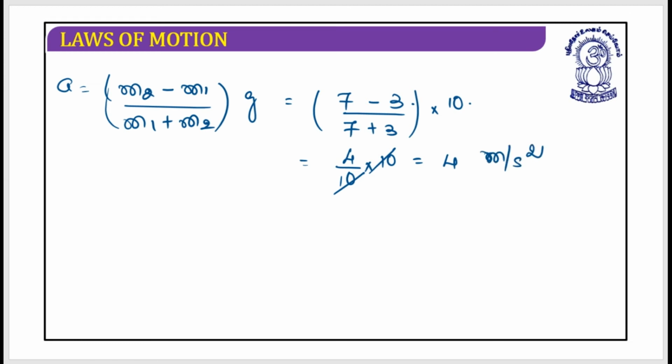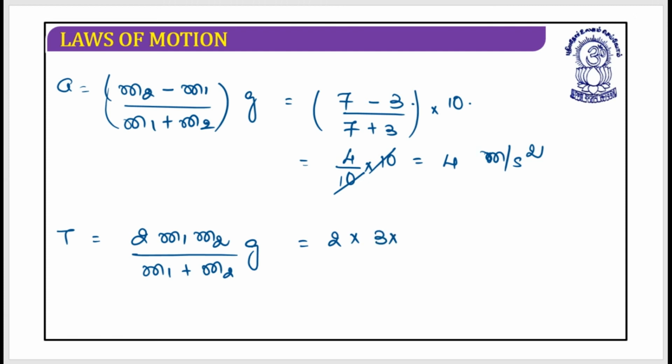Yes, the tension is 2 m1 m2 divided by m1 plus m2, into g. So that should be equal to 2 multiplied by 3 multiplied by 7 divided by 3 plus 7, which is 10, into 10. This 10 cancels out. So this is 7 3s are 21, 2s are 42 Newton.